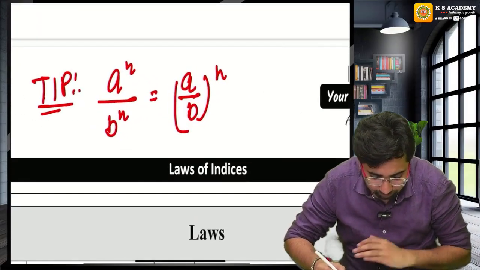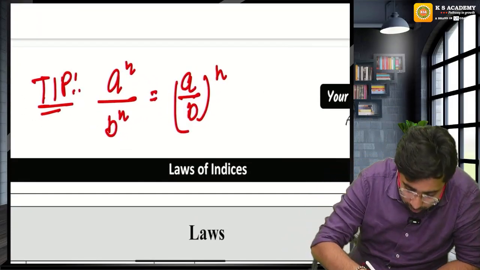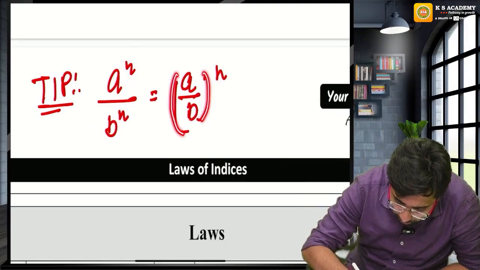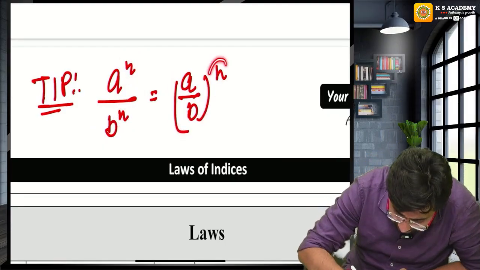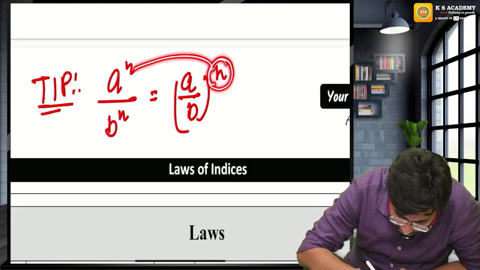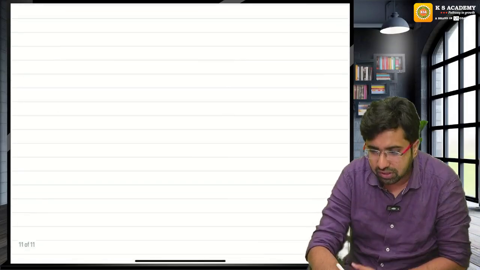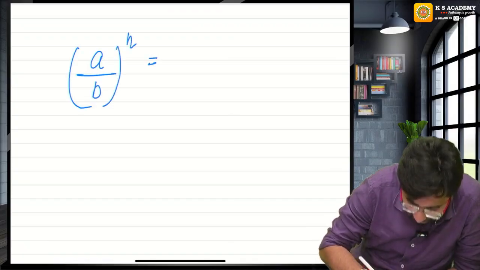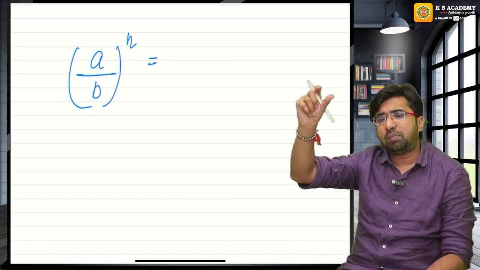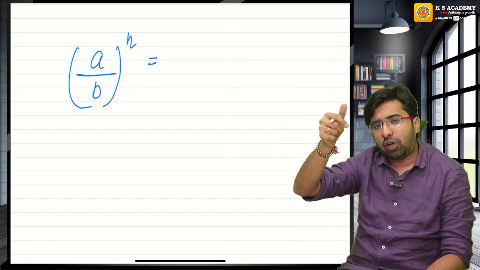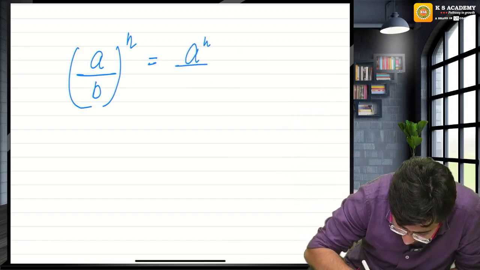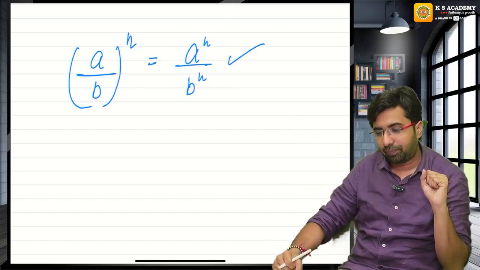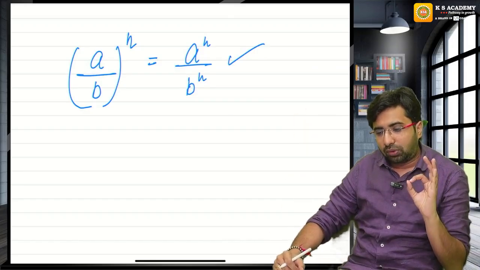Everyone has to write. See, guys, if there is any common power between numerator and denominator, you can make the whole power. And if there is any whole power, this power you can split it back to m and n. Guys, please understand. If you have a upon b whole power n, this means this is power of a also, this is power of b also. You can write like this. Guys, any doubt on this?